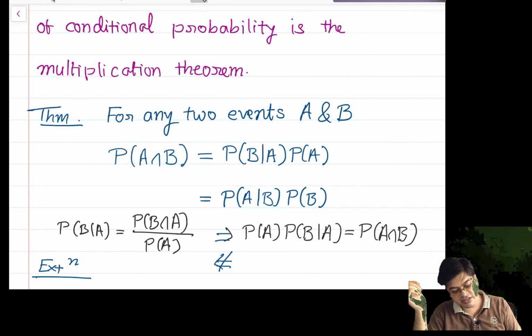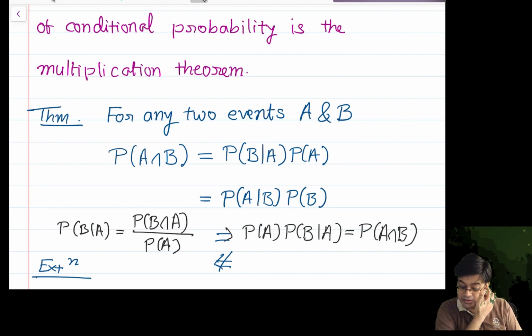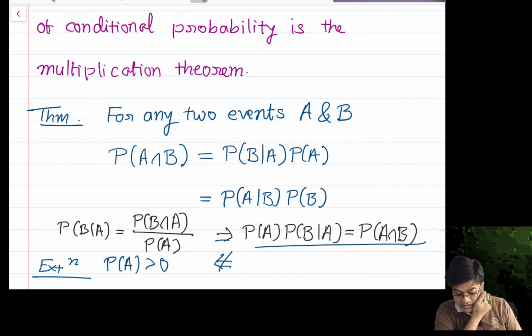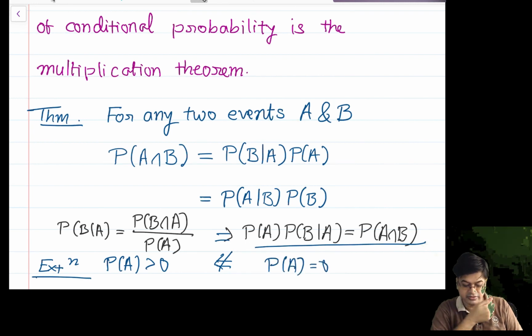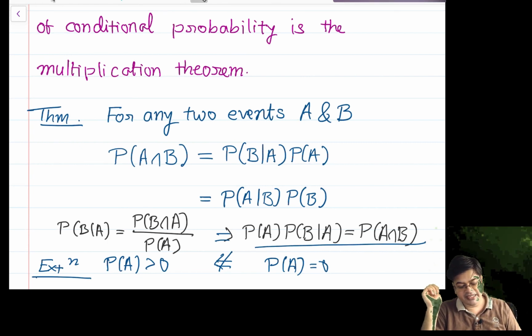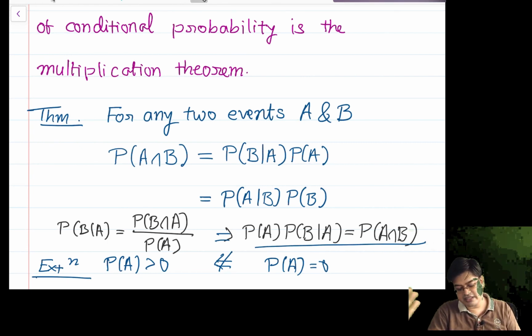Why? Because our definition of conditional probability requires probability of A greater than 0, but this thing is valid even when probability of A is equal to 0. How? Suppose probability of A is equal to 0, then A intersection B is a subset of A, therefore this is equal to 0, and the left hand side is also equal to 0.